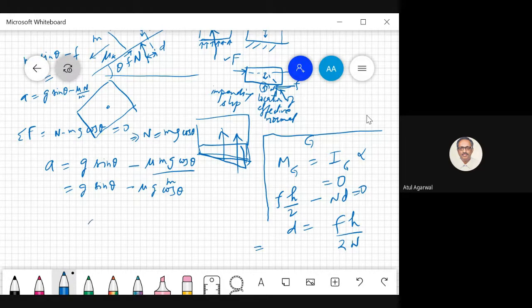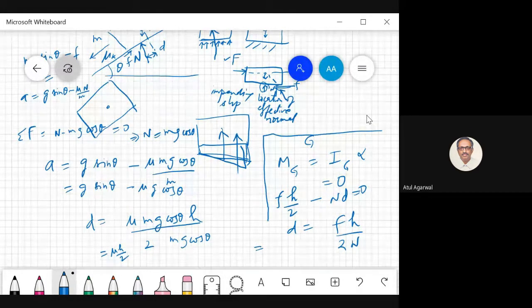Let's write it here. d is equal to frictional force mu mg cos theta times h by 2. Something is wrong, is it? What is my normal force? mg cos theta. So what is my d? d is equal to mu h by 2. Any problem?